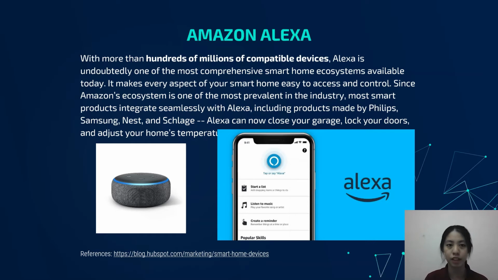Since Amazon's ecosystem is one of the most prevalent in the industry, most smart products integrate seamlessly with Alexa, including products made by Philips, Samsung, Nest, and Sengled. Alexa can now close your garage, lock your doors, and adjust your home's temperature.